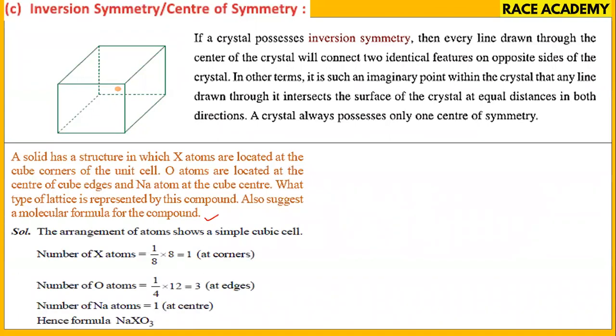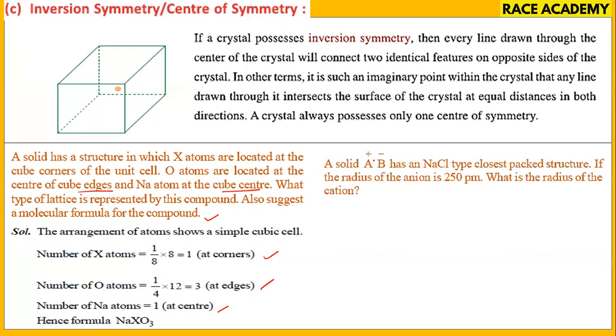See the arrangement. X is at the corners, so 1 into 8 is 1. And oxygen, they told it is located at the center of the cube edges. Edge center is 1 by 4, so 12 into 1 by 4, as 12 edge centers are there. Sodium atoms is 1 because it is at the center. So sodium is 1, X is 1, oxygen is 3. So NaXO3 is the formula.